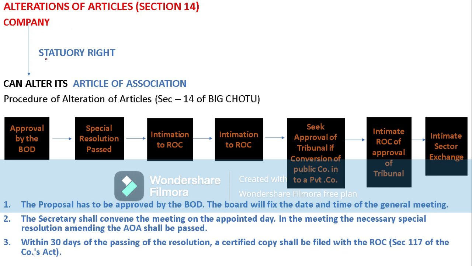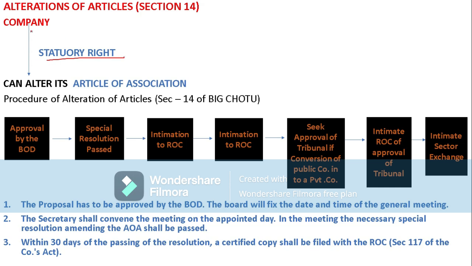That is why we can say that it is a statutory right of a company. Depending upon the internal management and the requirement, if it benefits the company, it definitely has a statutory right to change the articles of association.